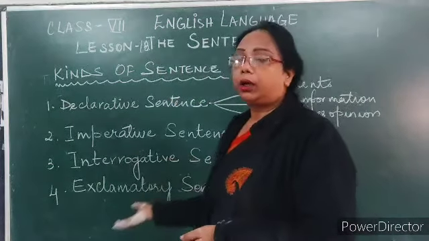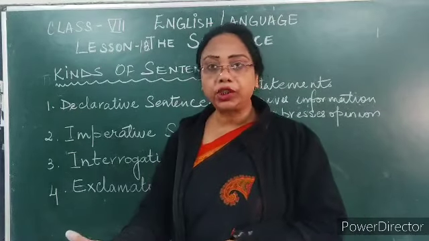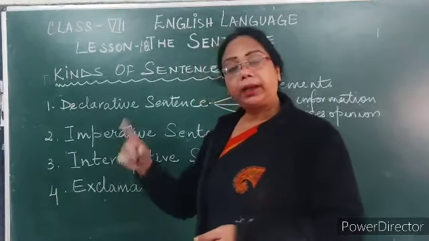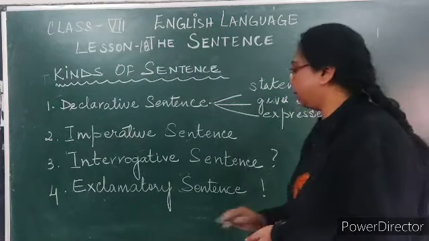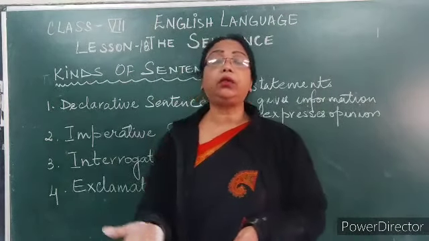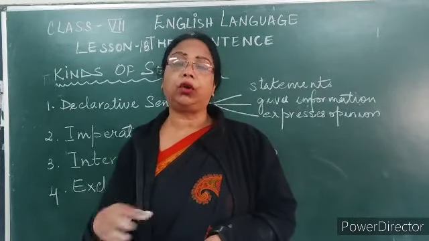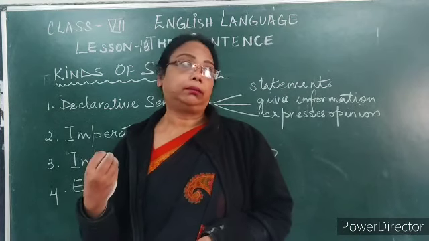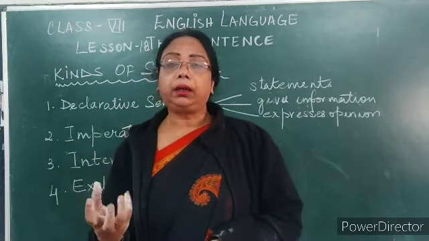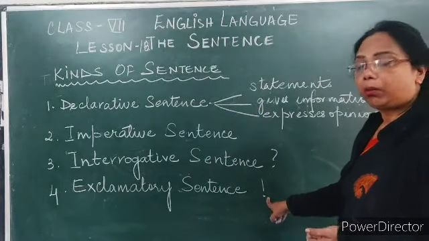Interrogative, when you are asking a question, and it ends with the question mark. Exclamatory, a sentence showing an emotion of pity, sorrow, joy, anger, and it always ends with the exclamation mark.